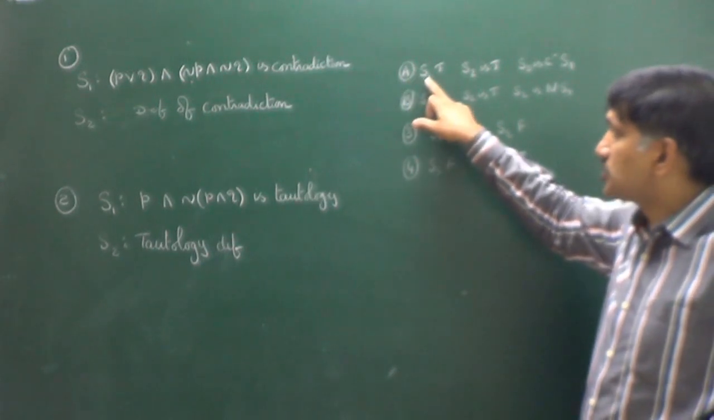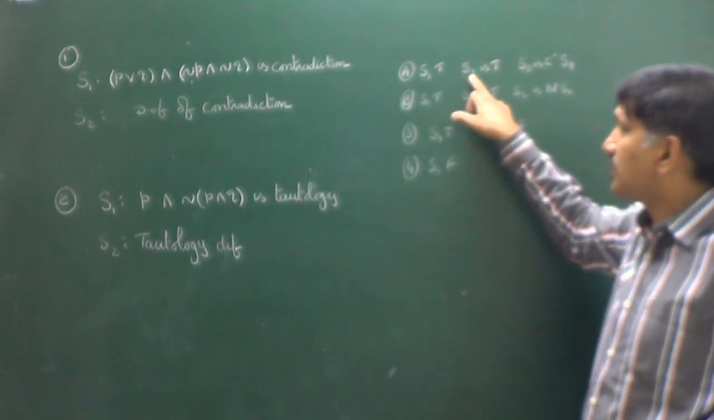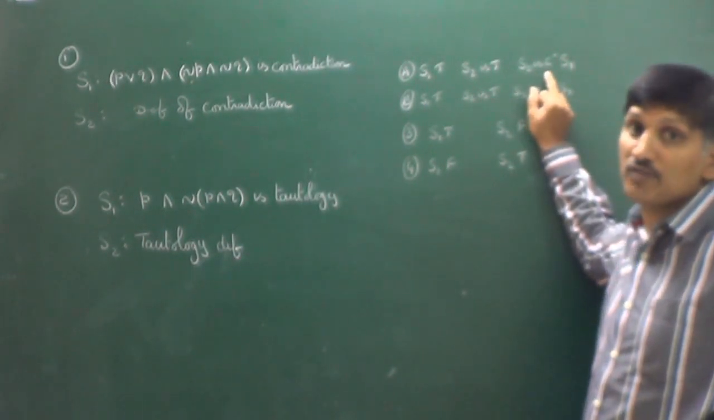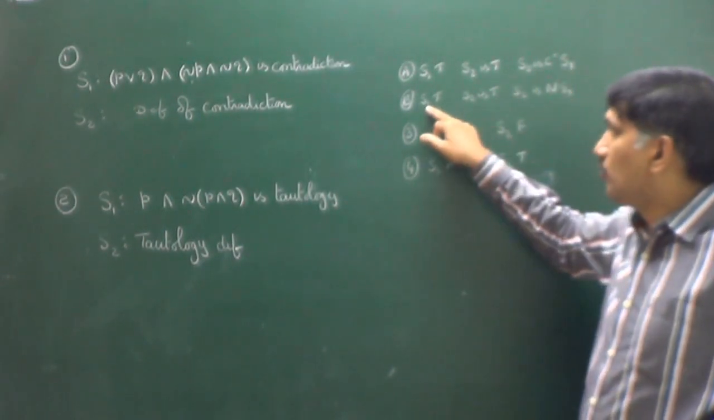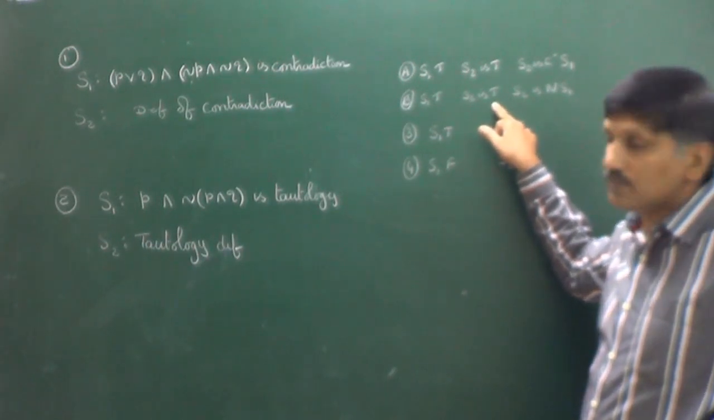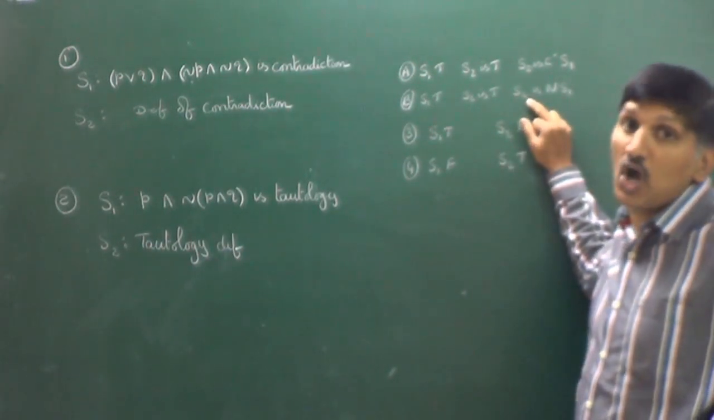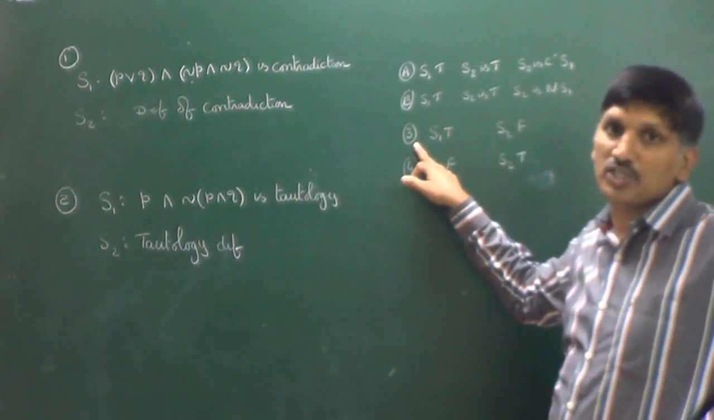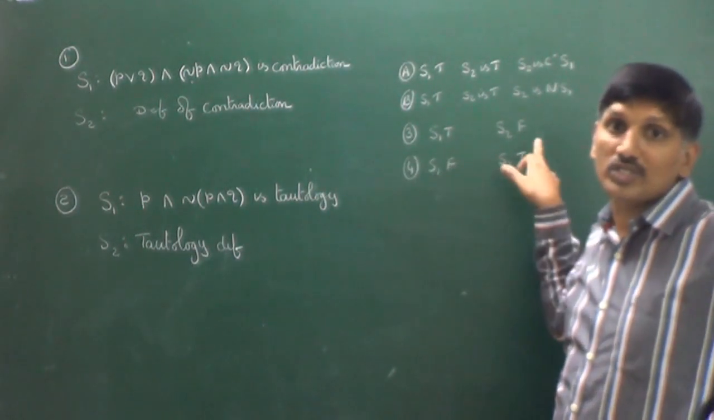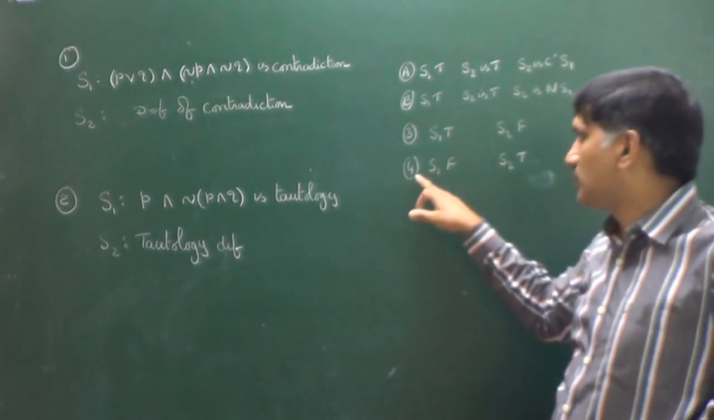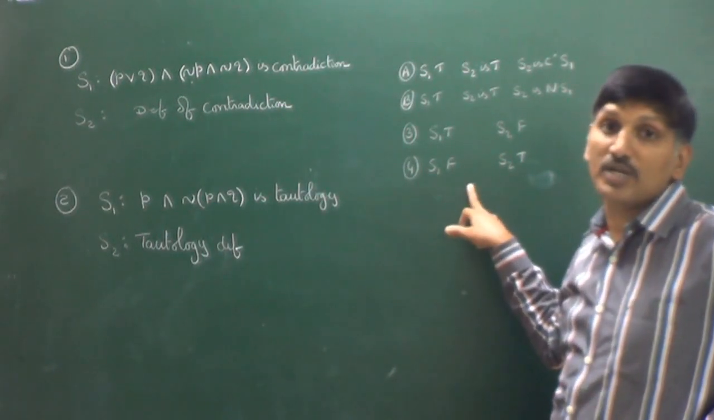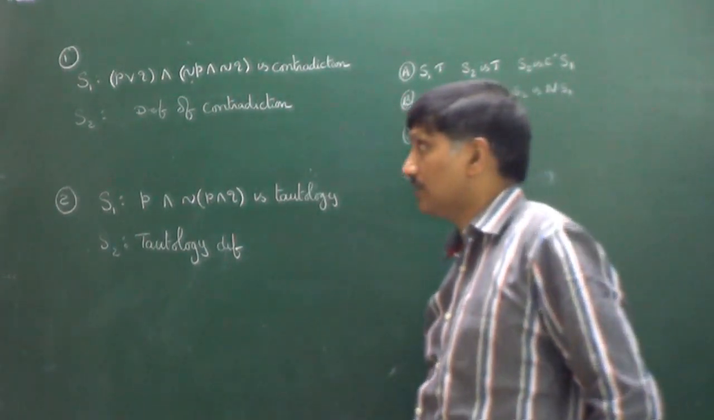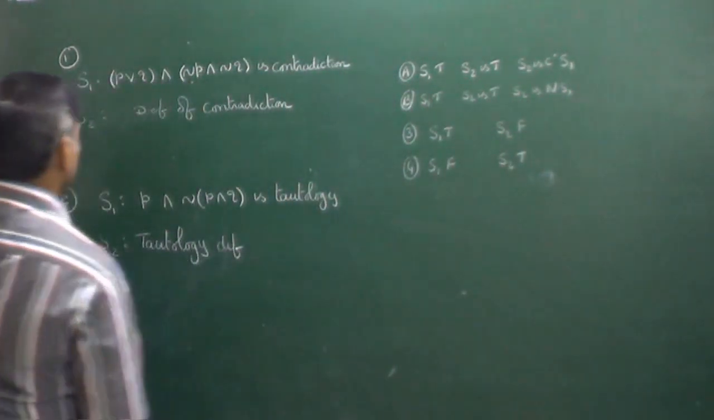First option is statement 1 is true, statement 2 is true, statement 2 is the correct explanation for statement 1. Second option: both the statements are true, statement 2 is not the correct explanation for statement 1. And the third option is first statement is true, second statement is false. And the fourth option is first statement is false, second statement is true. Like that the options are given. Okay, this is the first question.